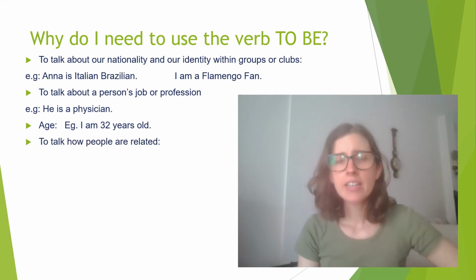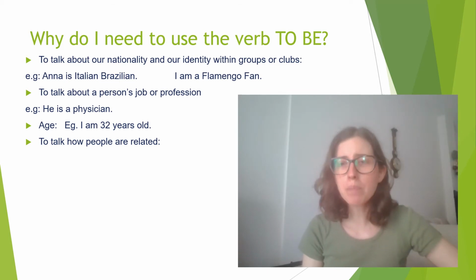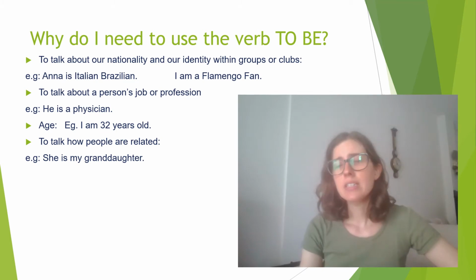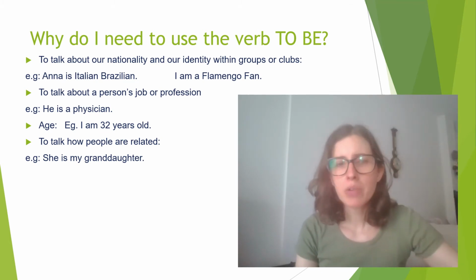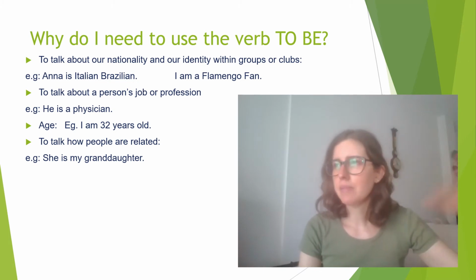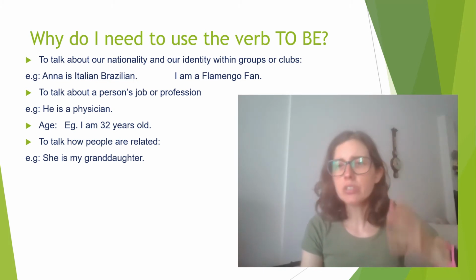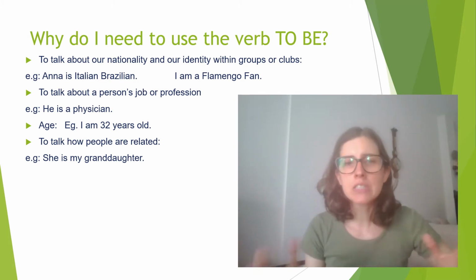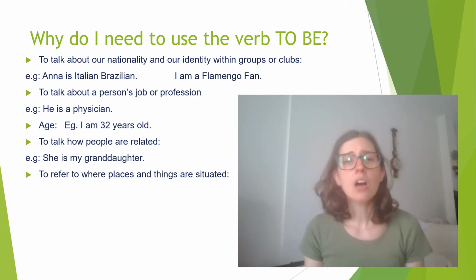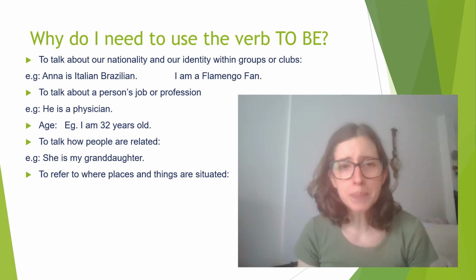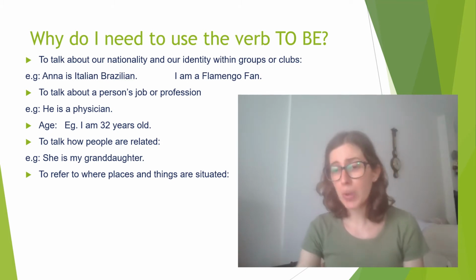Another thing it is to talk how people are related to you. So you can say she is my granddaughter, grandson, my grandmother, and whatever. So you talk about the relations that people have to you. Also to refer where places and things are situated.